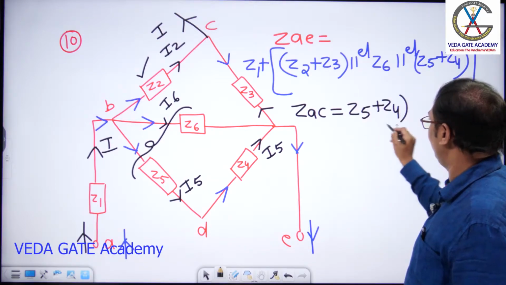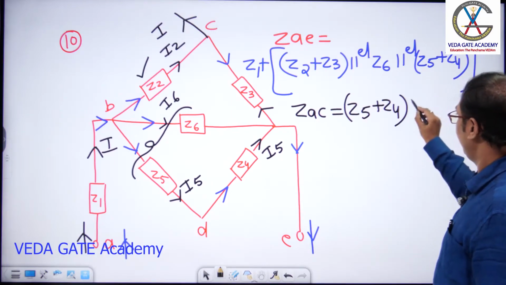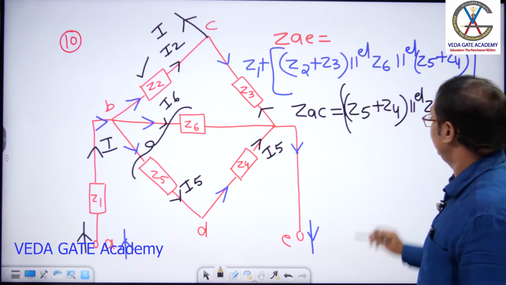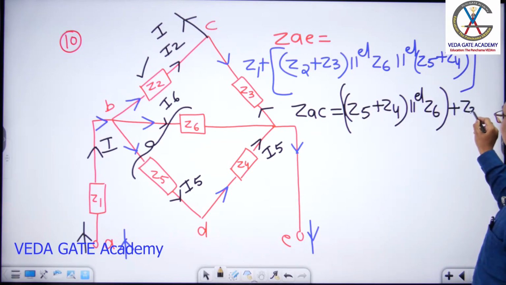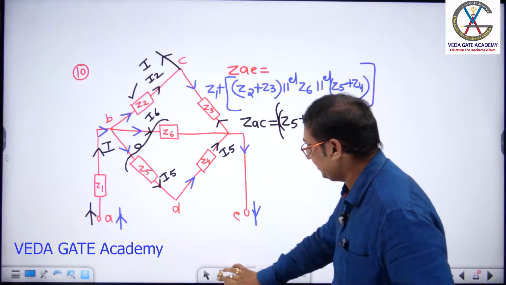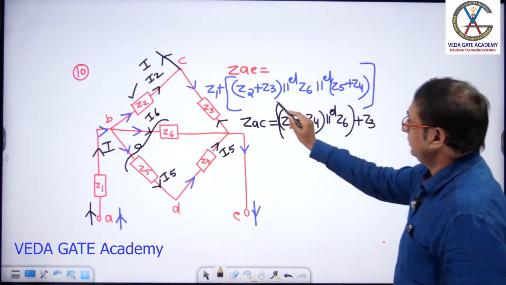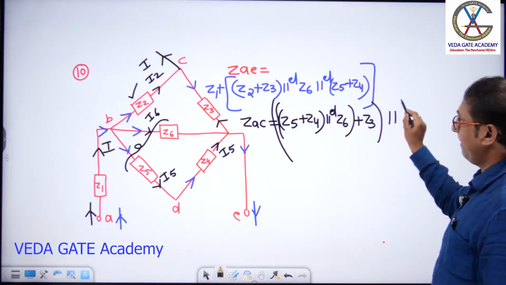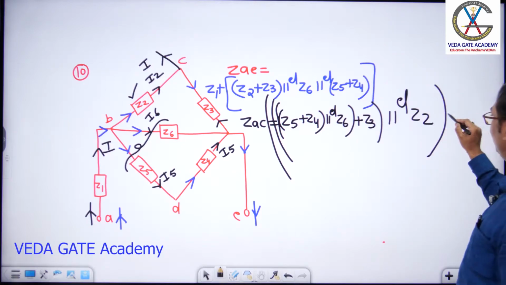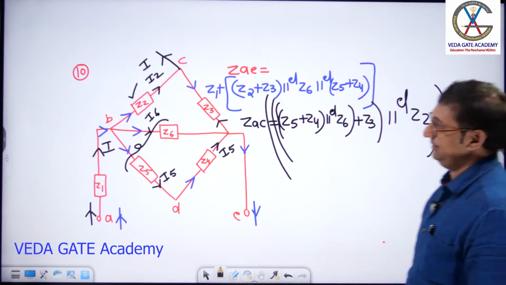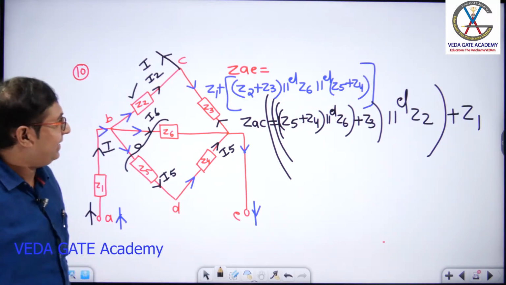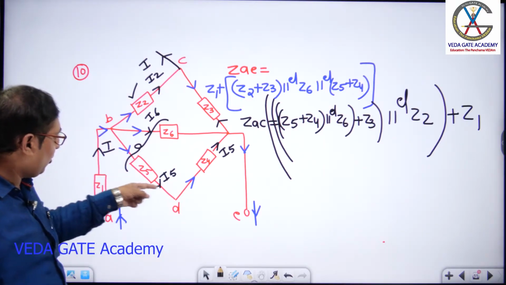Z5 plus Z4 parallel with Z6. The combo series with Z3. The combo, let me compress this, series with Z3. The total combo parallel with Z2. And the total combo is in series with Z1. Clear, dears? So these two are connected in series.